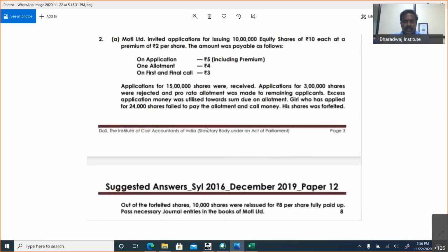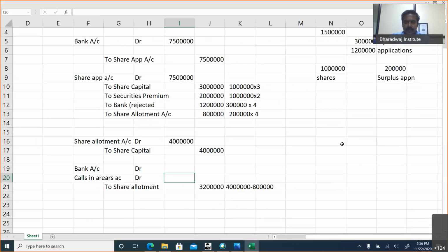One shareholder holding, okay, who applied for 24,000 shares, and how many shares will be allotted? Simple. For 12 lakhs applications, we have given 10 lakh shares on pro rata basis. For 24,000 applications, 20,000 shares would have been allotted.